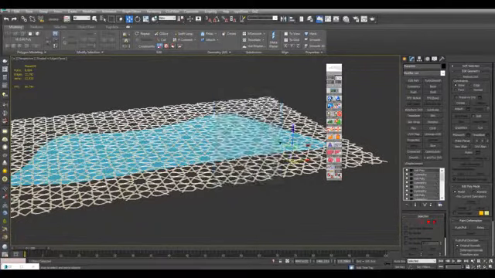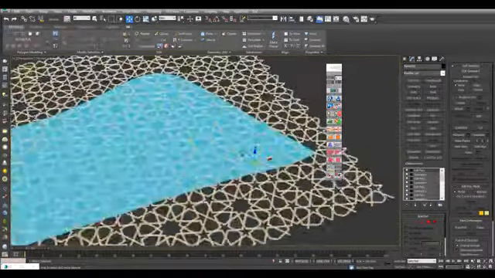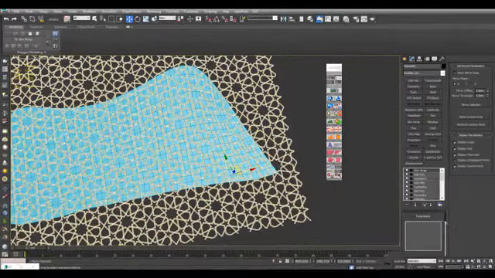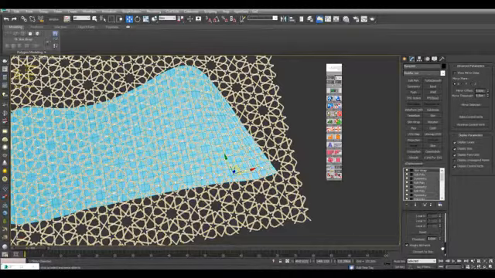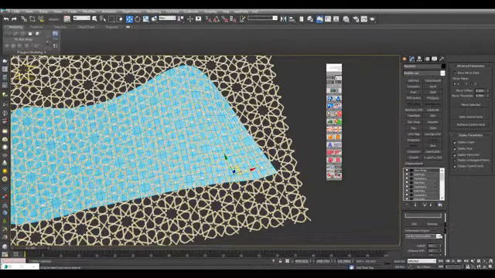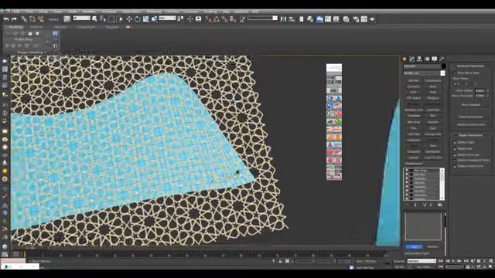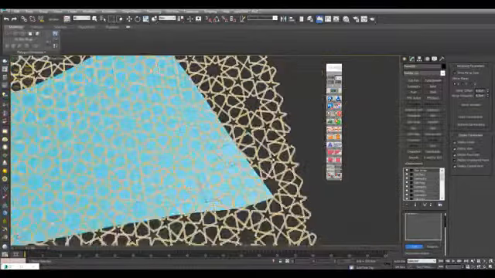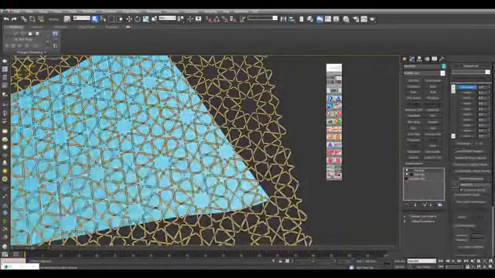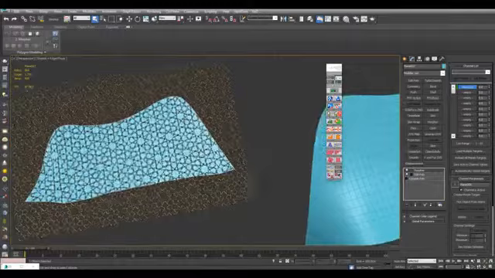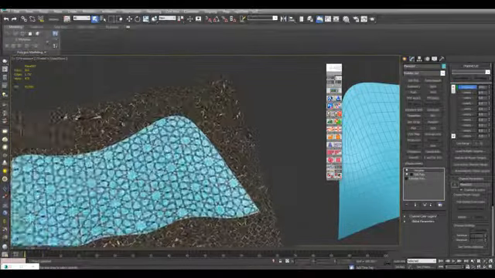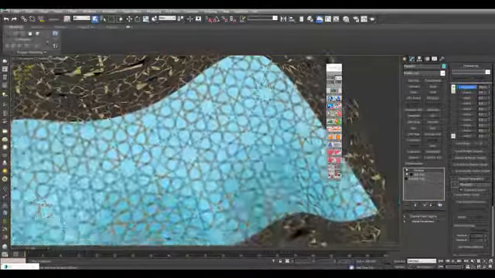Center to center. Alright. And now I'll apply a skin wrap modifier. Scroll down here, weight all points. For better results, maybe I want to switch this to face deformation. And then add this object. Once you've done that, remember not to change the topology of this object. If you add turbosmooth on this, it's going to ruin it. So now, when I go from 0 to 100, we get this effect right here.